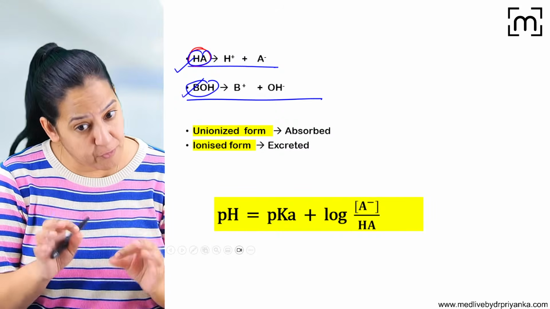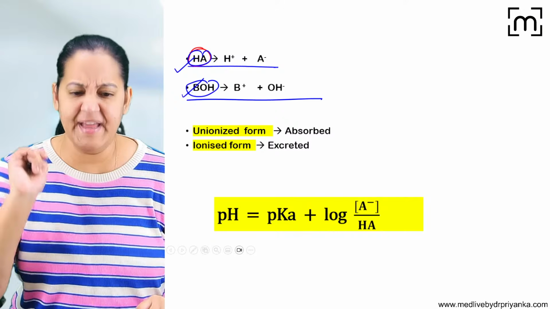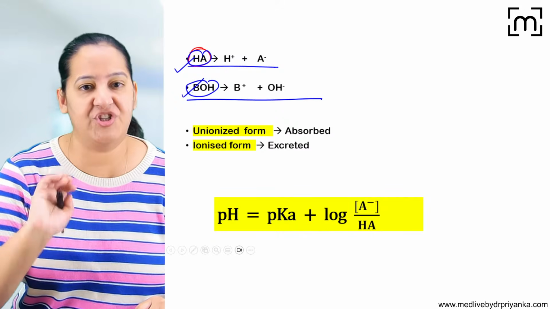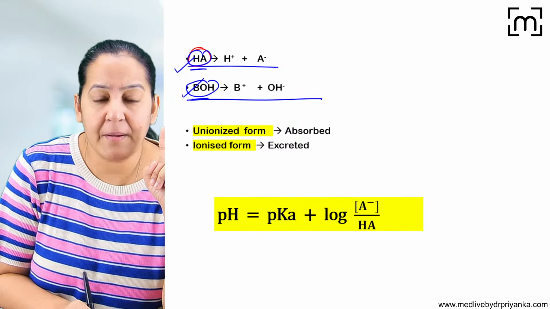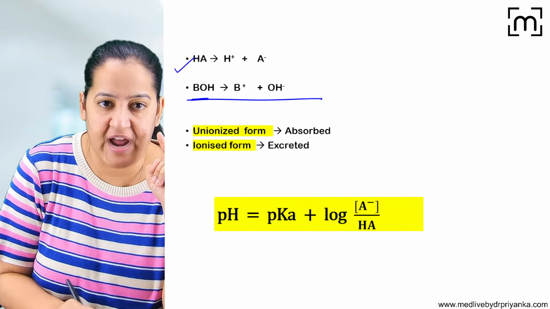I will explain, and I will prove why. With the help of a mathematical derivation, we are going to prove it. So acidic drugs are HA and basic drugs are BOH. Okay, so we have derived a formula.